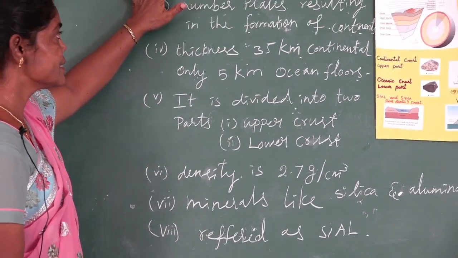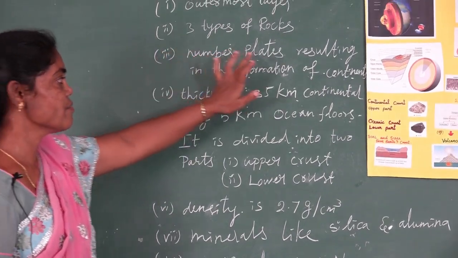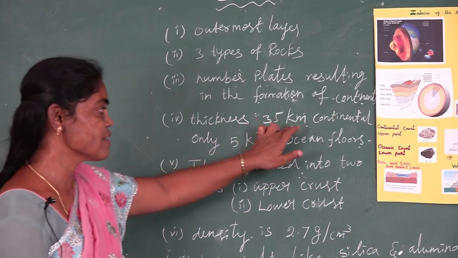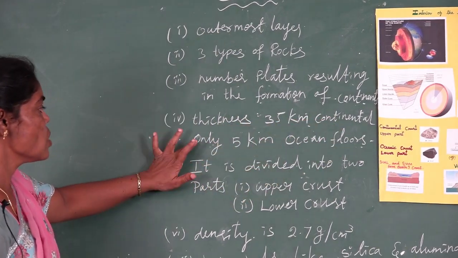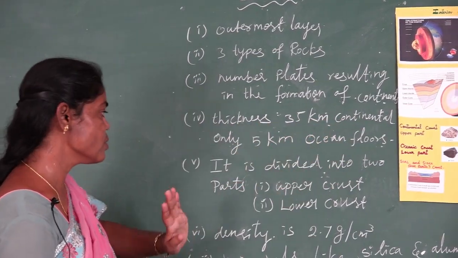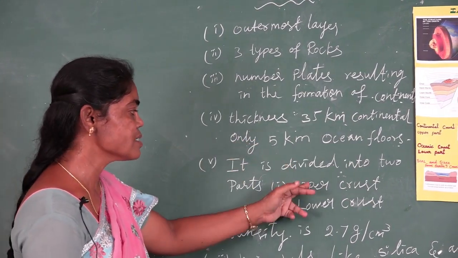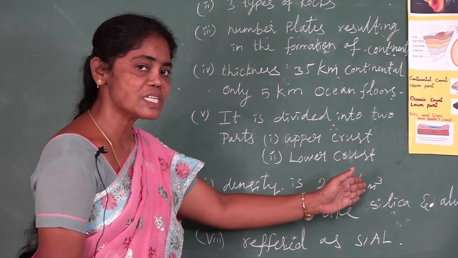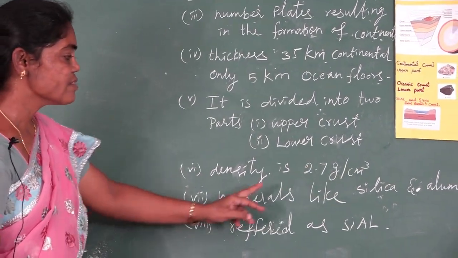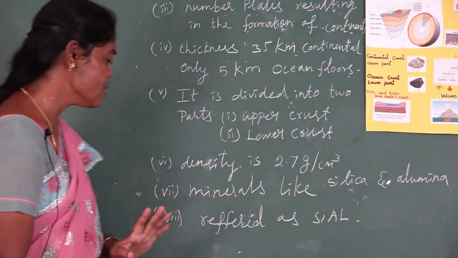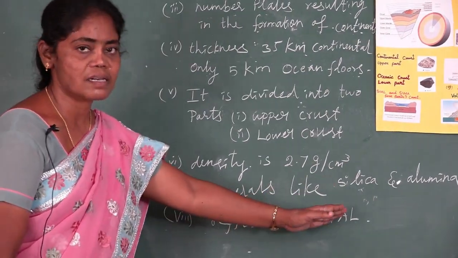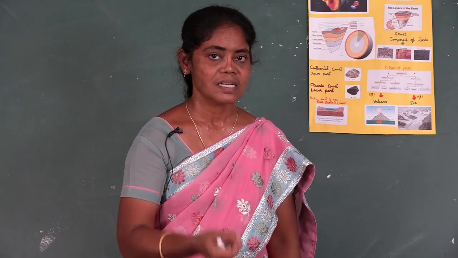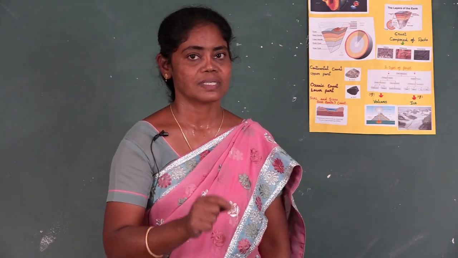Outermost layer, three types of rocks, number of plates resulting in the formation of continents, its thickness 35 km on the continental crust, only 5 km on the ocean floors. It is divided into two parts, upper crust and lower crust. Density is 2.7 grams per centimeter cube. It consists of minerals like silica and alumina, referred to as Sial. Upper part we have seen, that is the upper crust. Next we will see the lower crust.